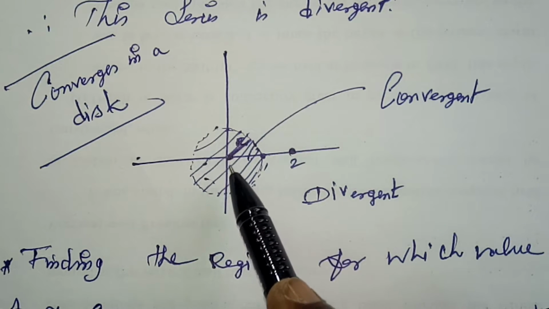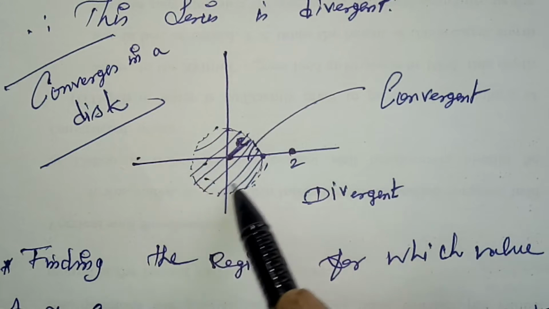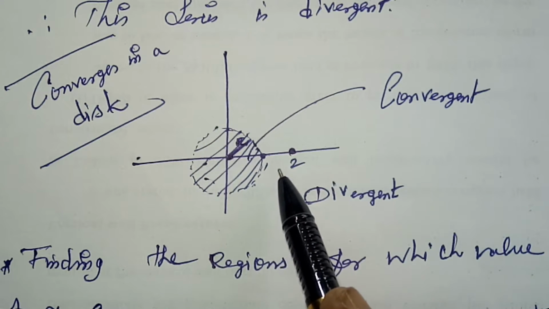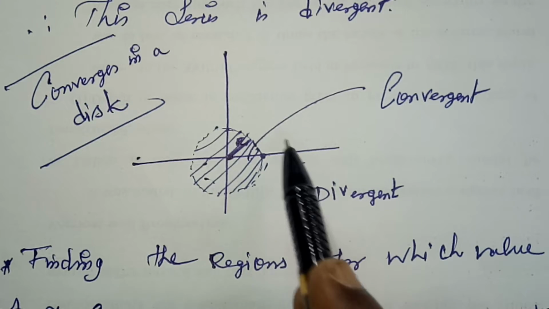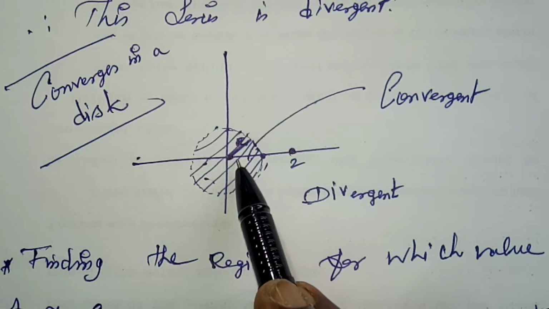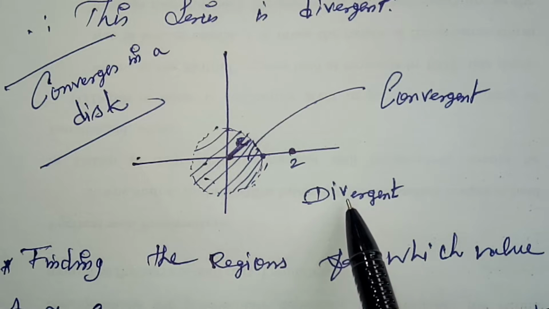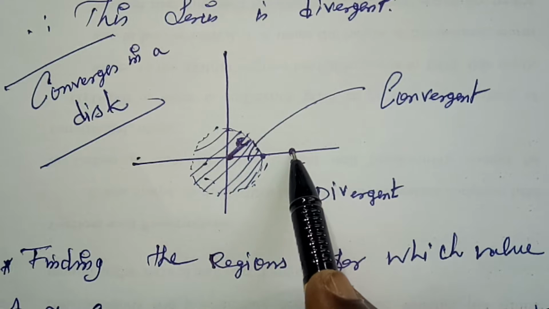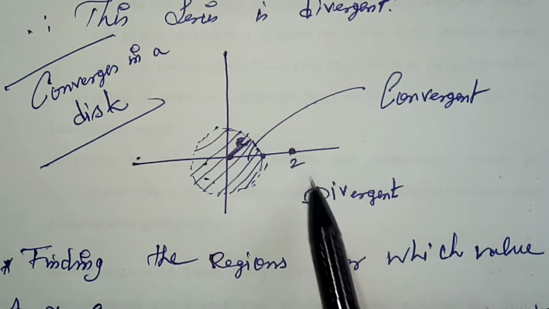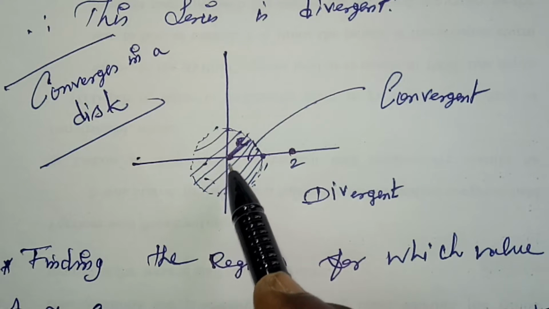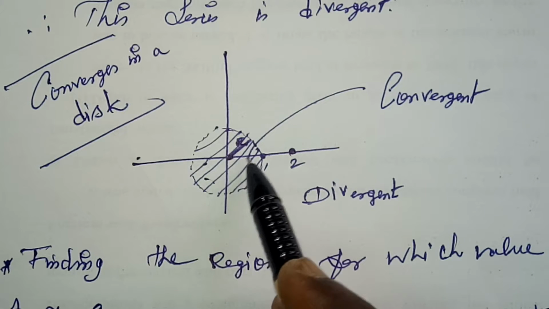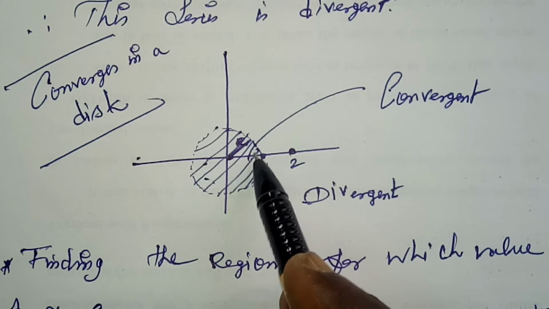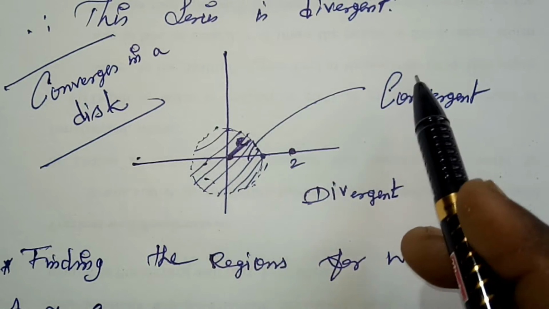Suppose I take a z value inside this region, then my series is convergent. Otherwise, if I take a value outside of this circle, then the series becomes divergent. You see, I took z equal to 2, then the series is divergent. I have taken z equal to 1 by 2 and 1 by 4, both values inside this region, so the series converges.